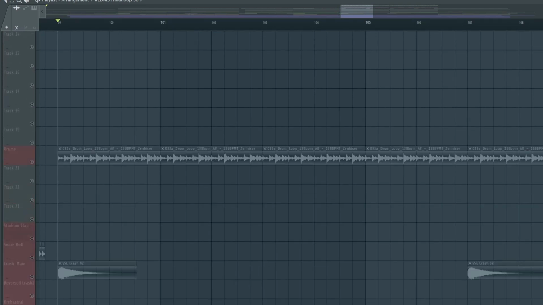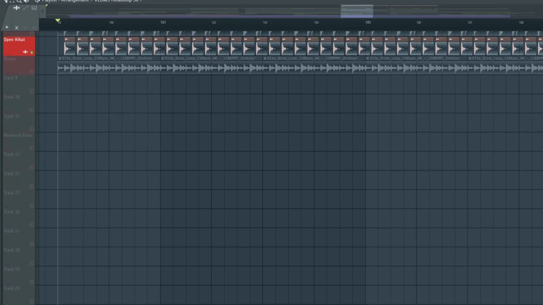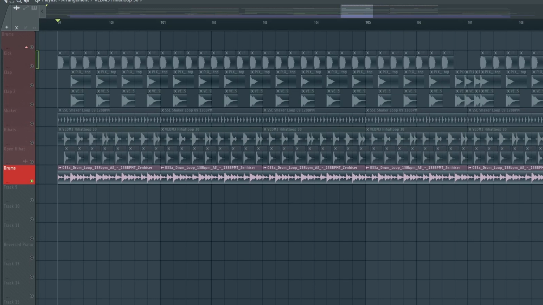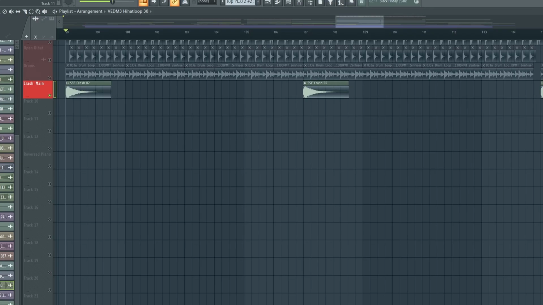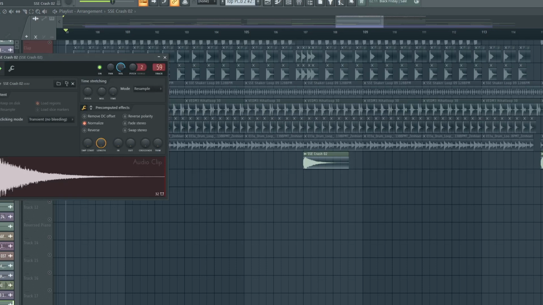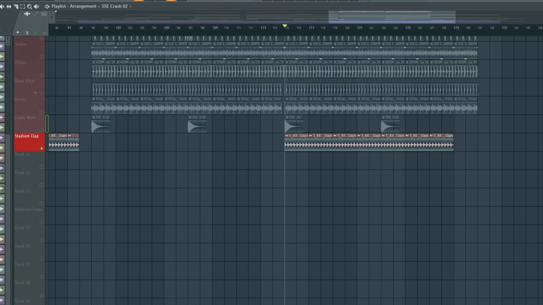And then we add this percussion or drum loop that we put a little bit back into the mix, but it's still making a good vibe to the drum set. And we have also this crash that is coming in every now and then during the drop. And for the second half, we are going crazy with the claps with some more.